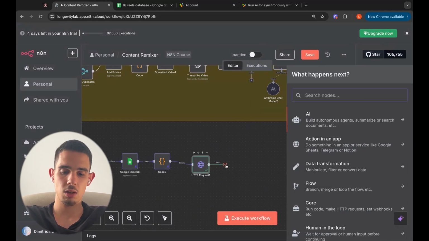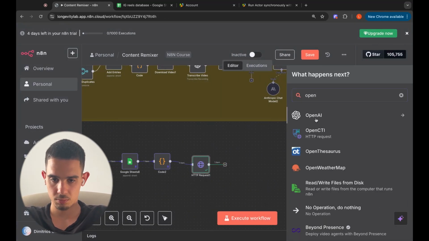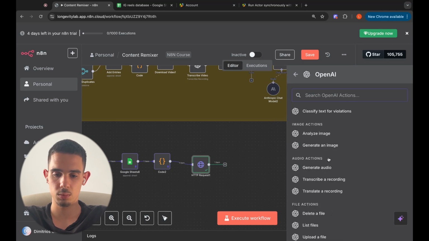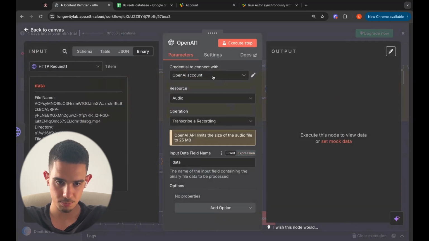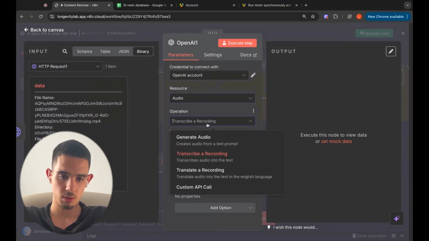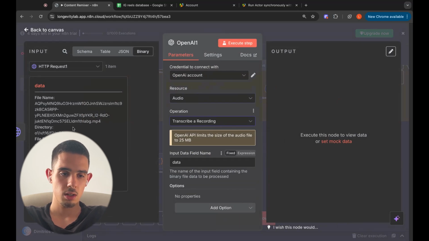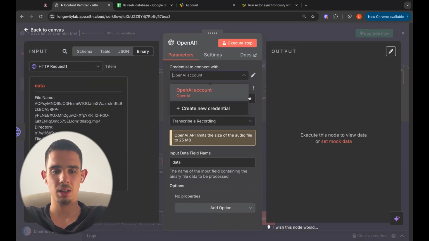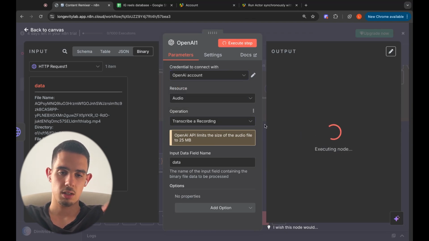Now next step, we're gonna need OpenAI. We're gonna go transcribe recording, audio, transcribe recording over here. And I can show you how to actually set up your OpenAI account, but it's pretty simple. Let's click execute step.